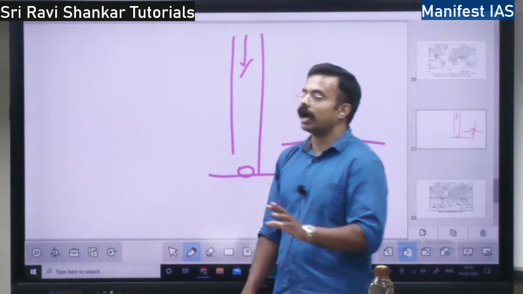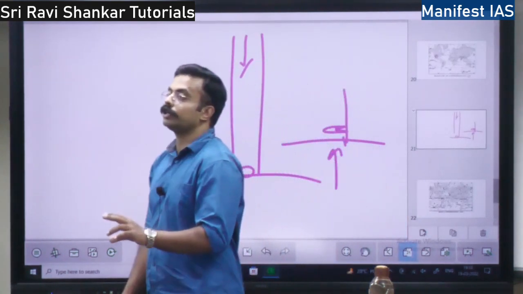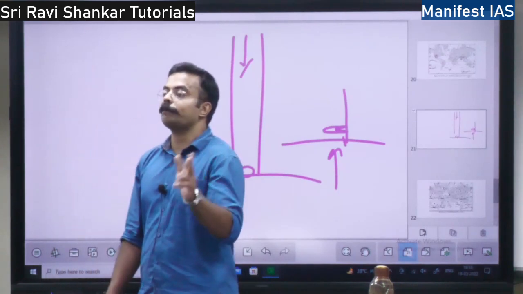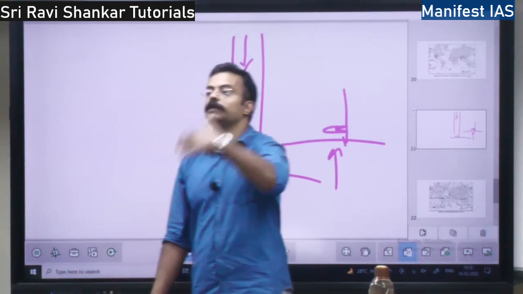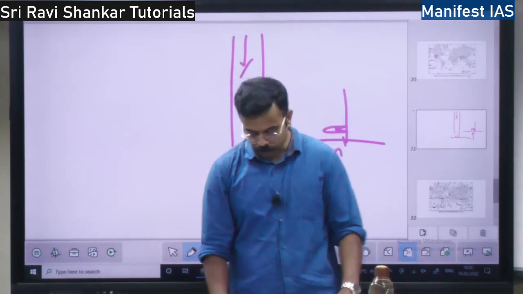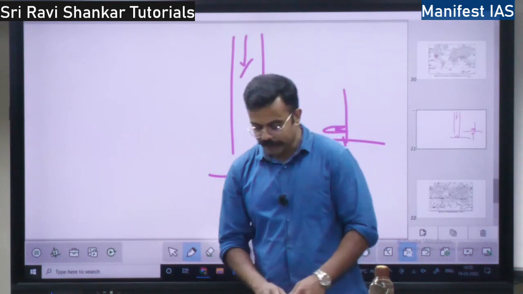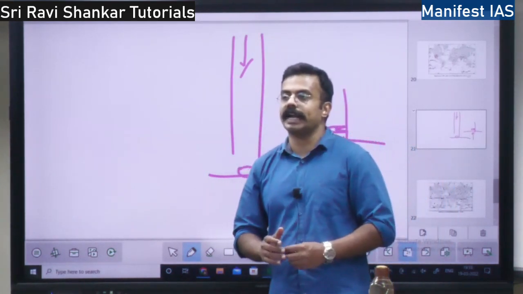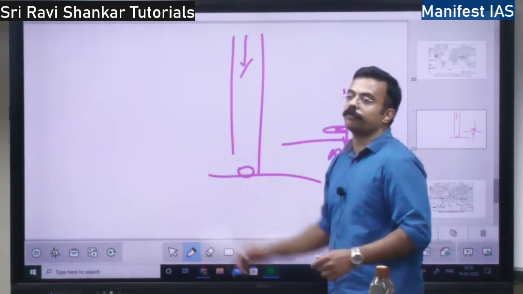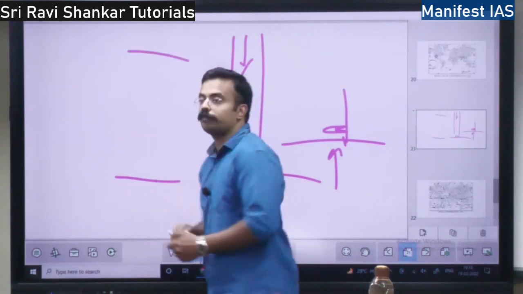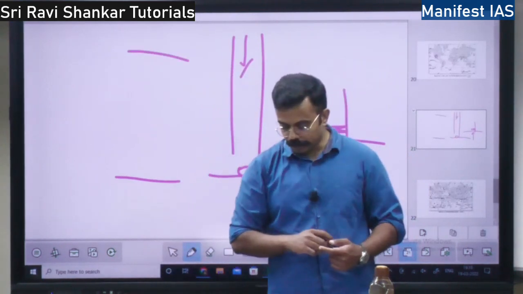But unlike temperature, it is not going to decrease uniformly. The decrease of pressure with height varies from one place to another place, right? This concept you should know. Then you have pressure gradient force. This force is very, very important. What is pressure gradient force? Pressure gradient force is a vertical force. So what is vertical force?